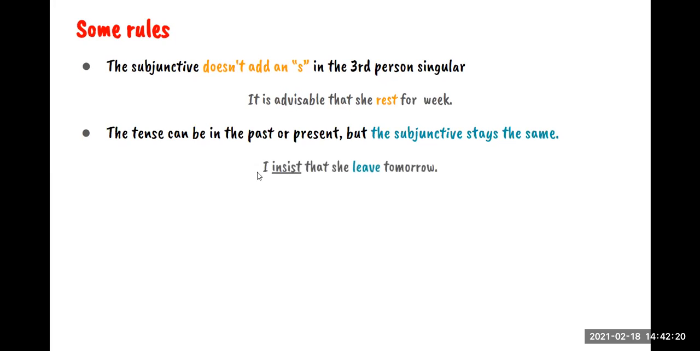For example, in the present we have here, I insist that she leave tomorrow. Okay, as you can see, my sentence is in the present and my verb is in the base form. And here, I insisted that she leave tomorrow. My sentence is in the past, but the verb is in the base form. Okay, so it doesn't matter if my sentence is in the past, present, or future, but my verb needs to be in the base form.